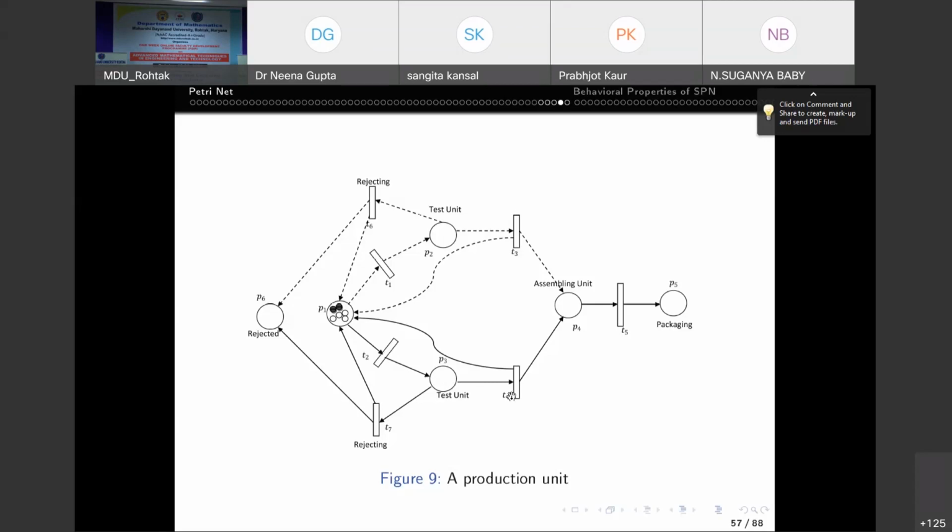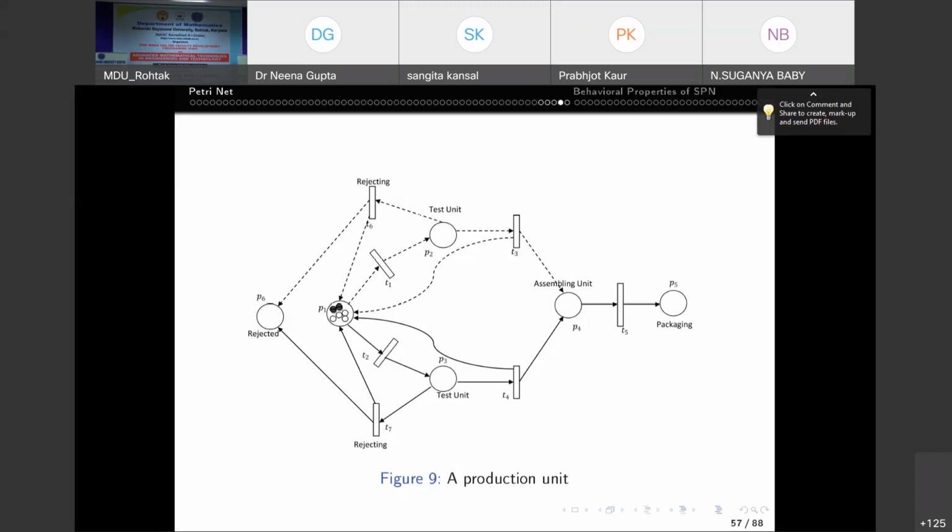So T4 will be enabled. Okay, and so on. So they move along the path P1, T2, P3, then T4, and then P4, which is suitable for transporting heavier parts, rather than the path P1, then T1, then P2, then T3, then P4, through which lighter parts are transported, because of the enabling and firing rule.